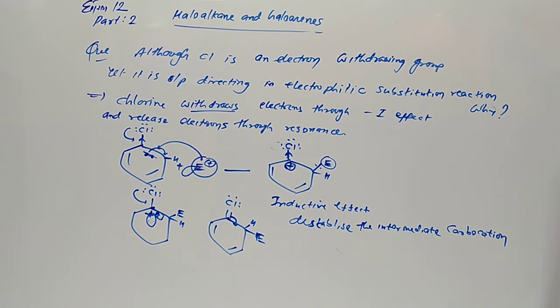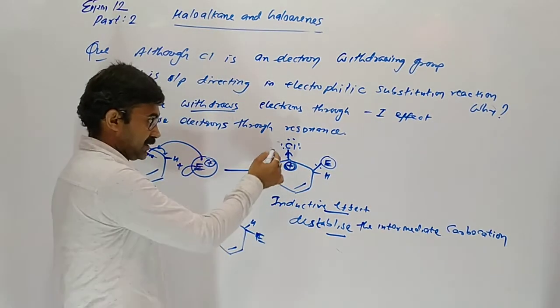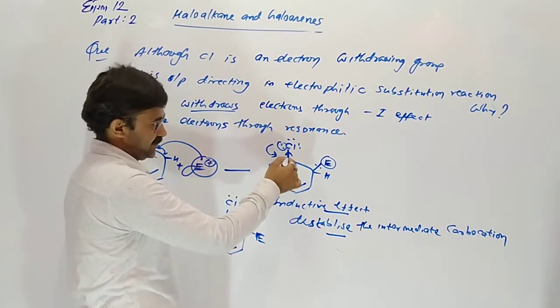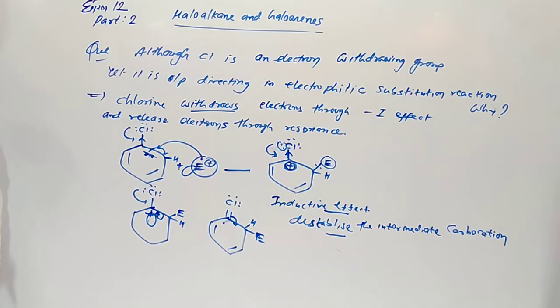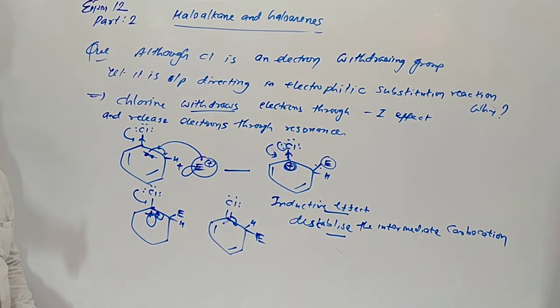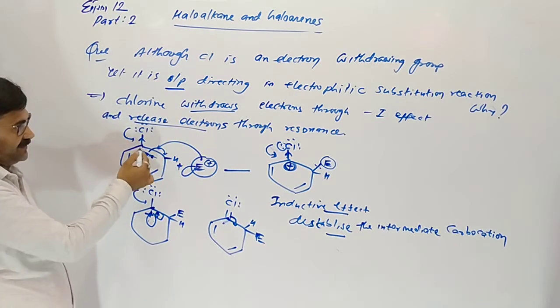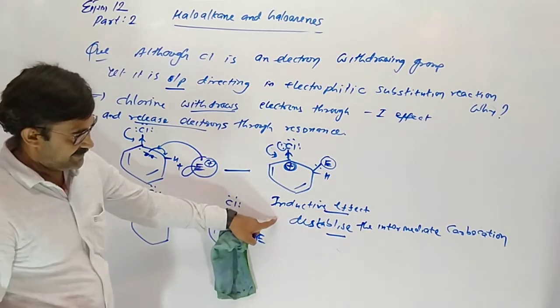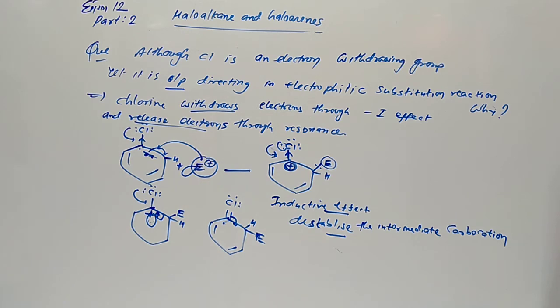And due to resonance, attack occurs on ortho and para. Due to inductive effect the carbocation became unstable, but the lone pair of electrons donates the electron pair to the carbon and now it became stable. So our chlorine is a withdrawing group, but also has the nature of releasing electrons toward the benzene ring, and the destabilized carbocation due to resonance became stable. So it is the ortho-para directing group.